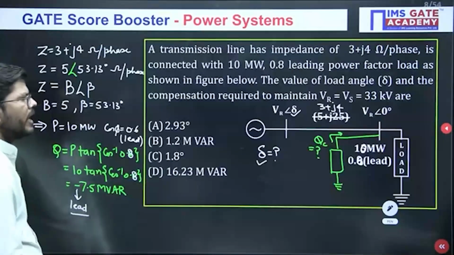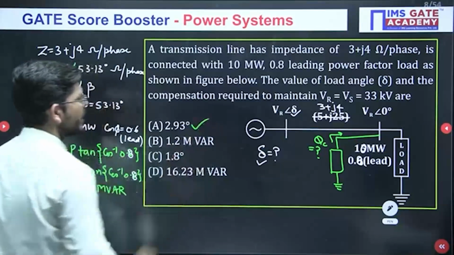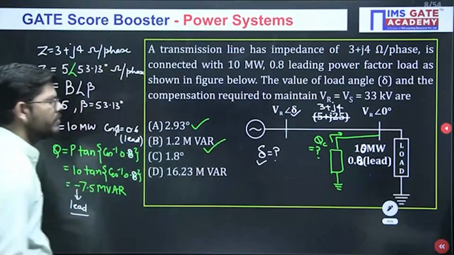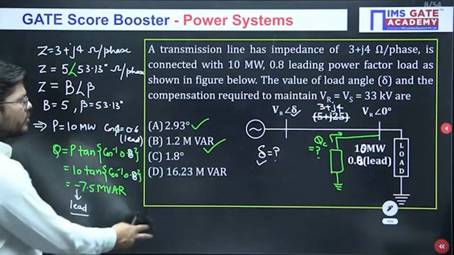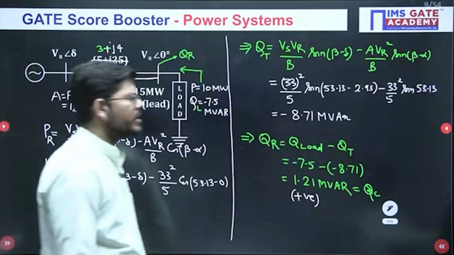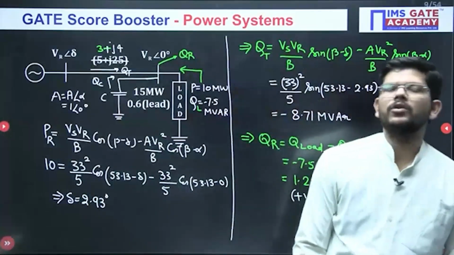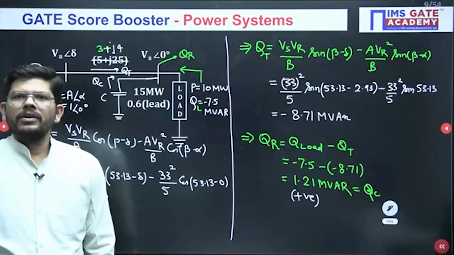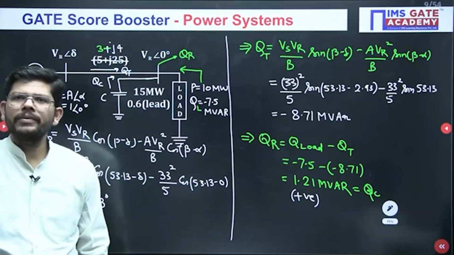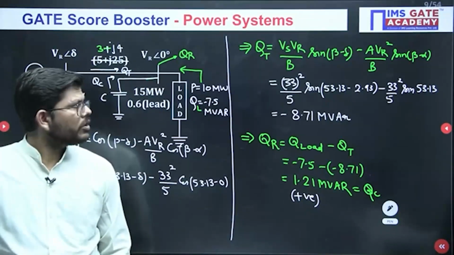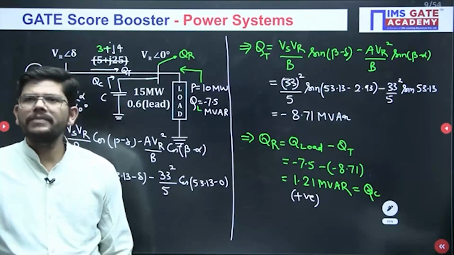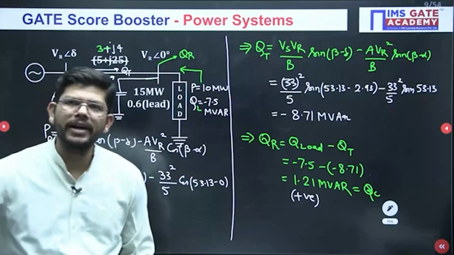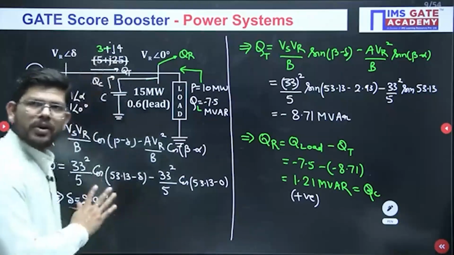So just see, we have to calculate the value of load angle, which is 2.93, and we have to calculate how much compensation is required. So this we have calculated as 1.2 MVAR. Okay, so this is how we have to deal with this question. I hope this is clear to everyone. Just cross check once again. The process is very important. You need to understand the process, how we are solving this question, and you can verify your answer later on. I hope you got it, how to solve this question.